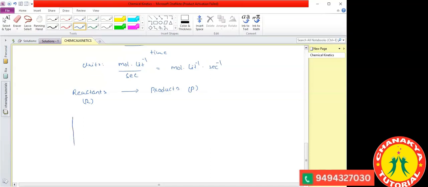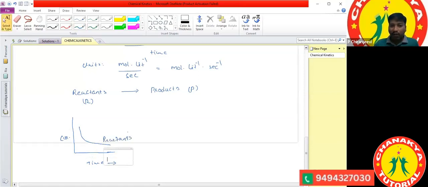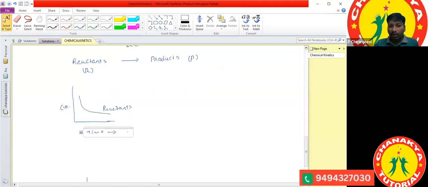Two graphs we will get, same as in equilibrium: the graph of reactants and of products. Along with time, the concentration of the reactants decreases, and the decrease can be represented like this. This represents the concentration of the reactants. Similarly, how can we represent the concentration of the products?